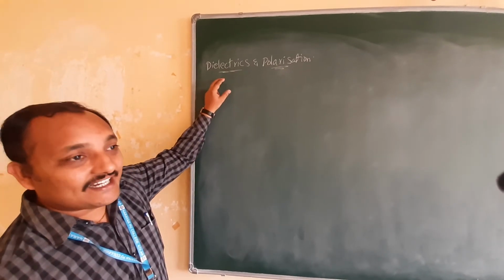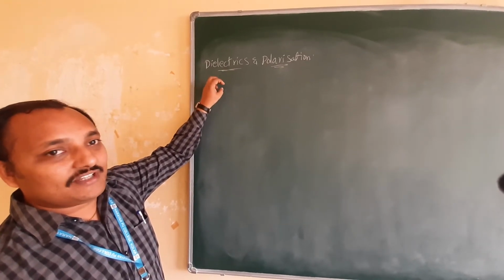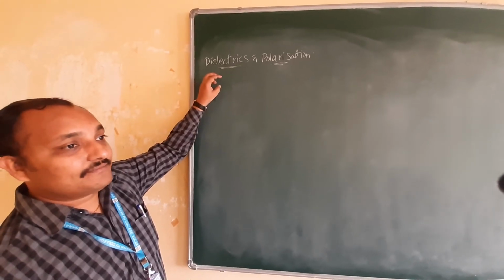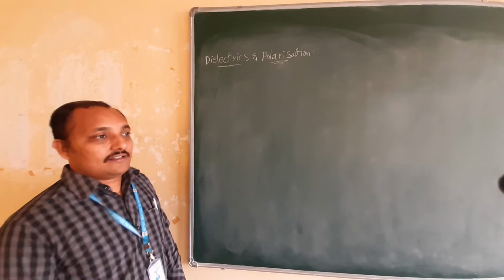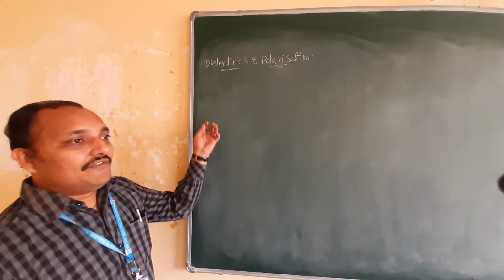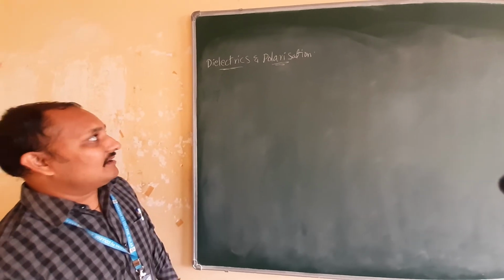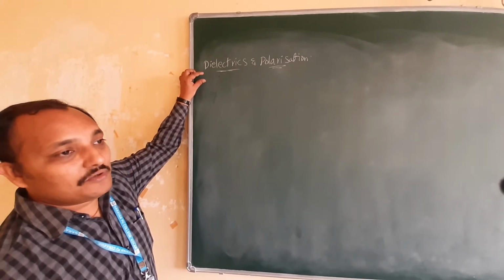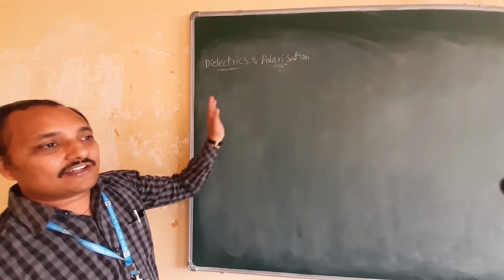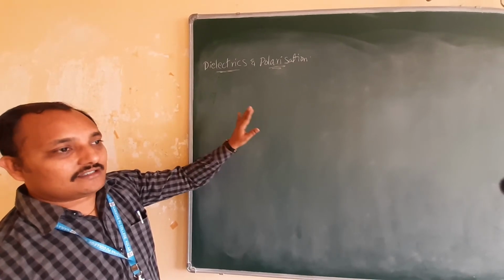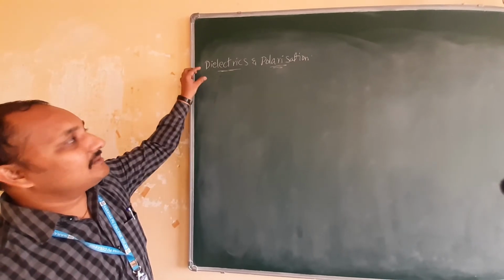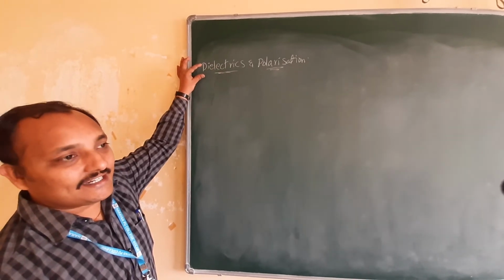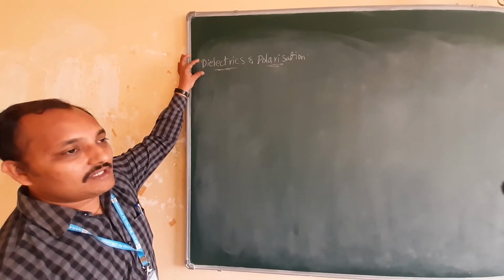So what is a dielectric here? A dielectric means an insulator. The material or substance which has no free charge carriers. No free charge carriers means free electrons will not be available. So the substance which has no free electrons. If free electrons are there, those are conductors. If no free electrons are there, those are insulators. Another name is dielectric. So this is about dielectrics.